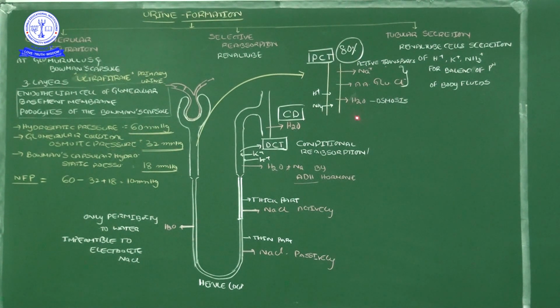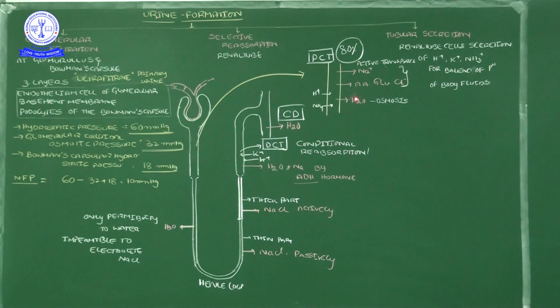Along with sodium, amino acids, glucose and chloride, one more thing: water molecules are also reabsorbed, but water absorption and release is always under the control of the osmosis process. So 80% of the essential particles are reabsorbed in the proximal convoluted tube. If any question comes asking which is the significant part that plays an important role in selective reabsorption, the answer is the proximal convoluted tube.